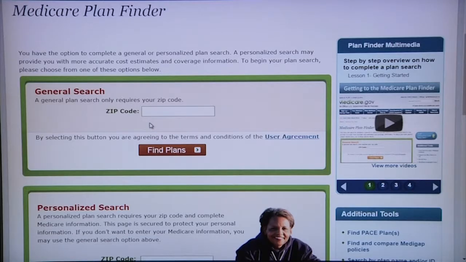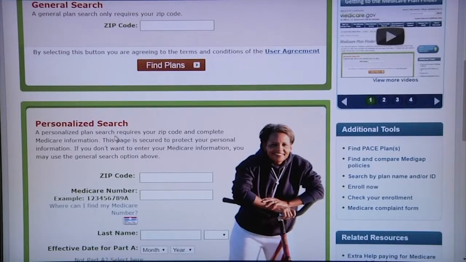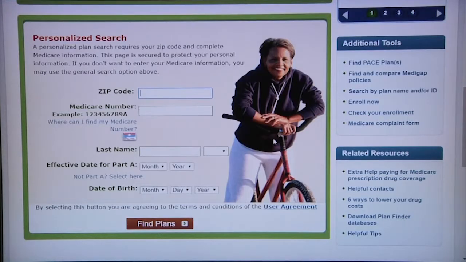On the Medicare Plan Finder, you can do a general search by zip code or a personalized search with your Medicare information. The personalized search will allow you to get more accurate results if you have that information. For the purposes of this demonstration, we will be using some test case information.